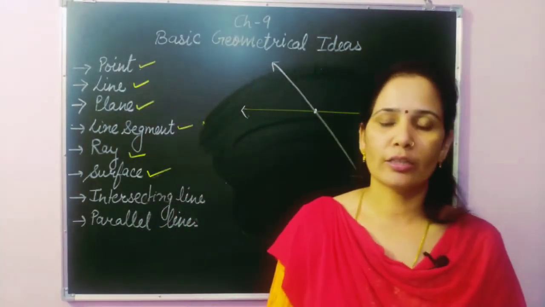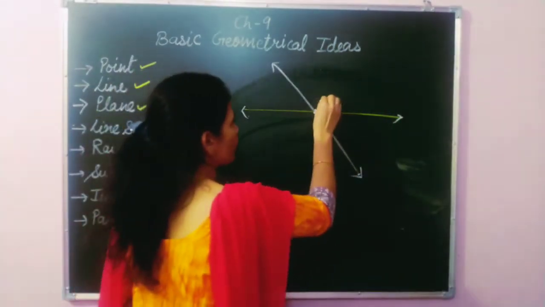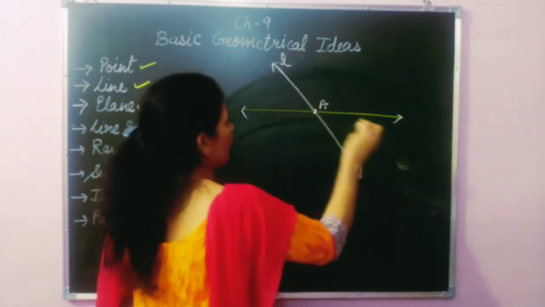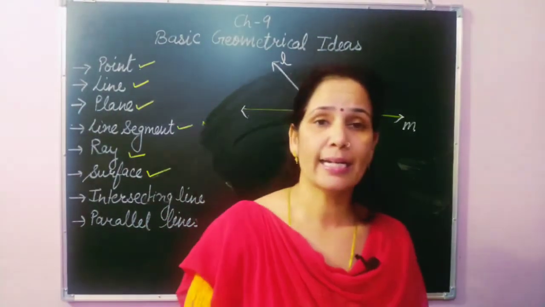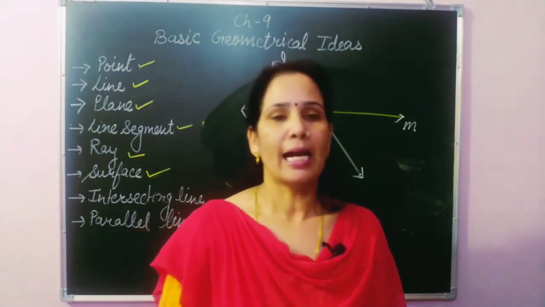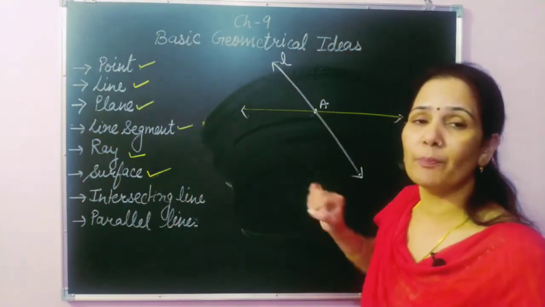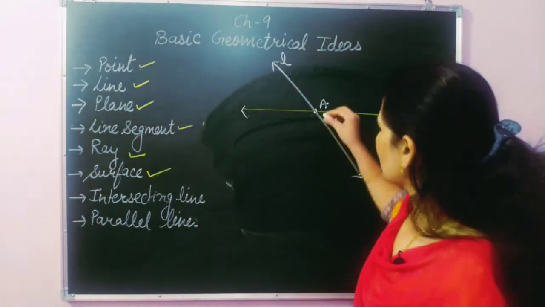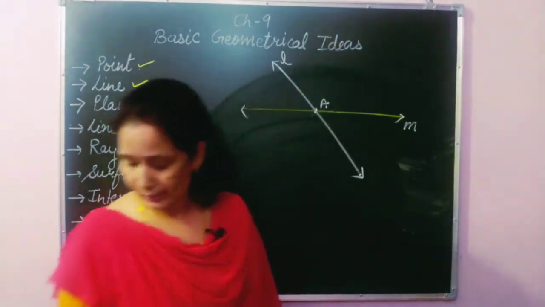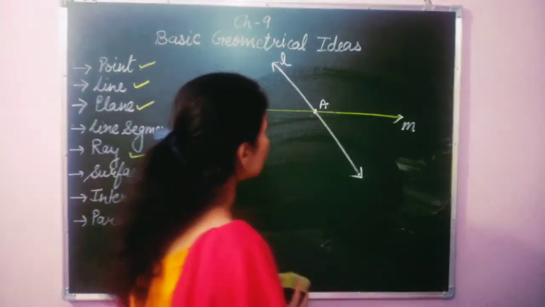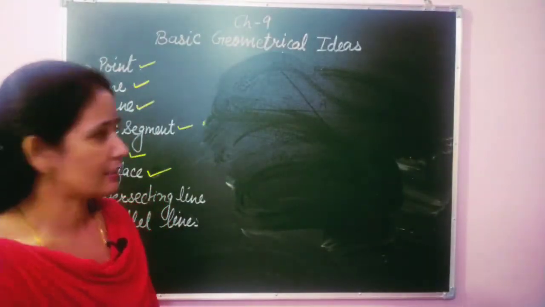So here the intersection point is A, this is line L and this is line M. So lines L and M are intersecting lines, and the point where they intersect is called the point of intersection. Here the point of intersection is A. I repeat again, whenever two lines intersect each other, they are called intersecting lines.